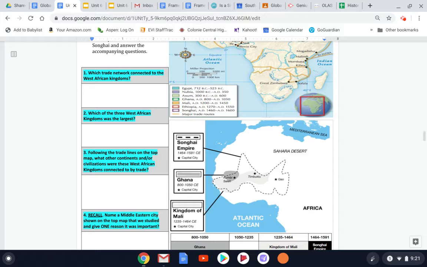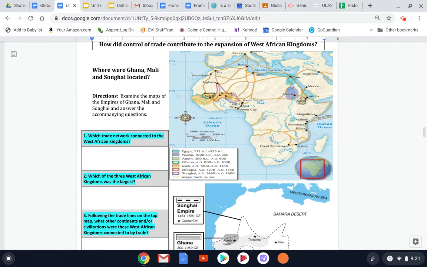So on our page, let's take a look at our first question. It says, which trade network connected to the West African kingdoms? So mostly on this first map is what I want you to focus on. If you look at our key, it tells you which African kingdoms are labeled where. It's also showing you some Eastern African kingdoms over here closer to the Middle East. Like you probably recognize the city of Cairo, and maybe can see where the Nile River goes down through there. So you do have some other civilizations labeled down here.